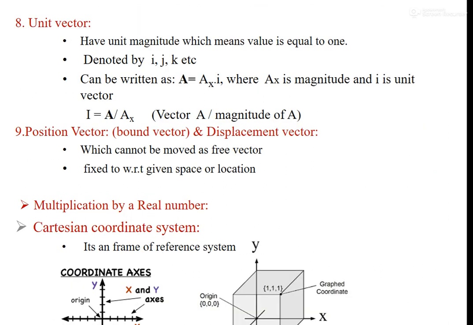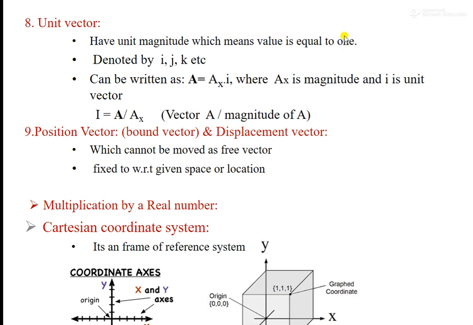Next is the unit vector. Generally, these are the fundamental vectors, helpful in understanding things better. Unit vector means the magnitude of the vector is always equal to 1, that is, their length is equal to 1. They can have different directions, but in whatever direction we propose, their magnitude is always 1. They can be written as vector A is equal to magnitude into direction, where i represents the direction. Generally they are represented by i with a cap on top.